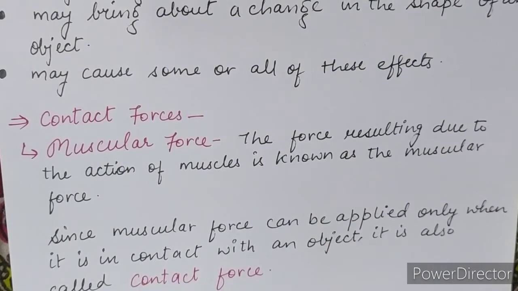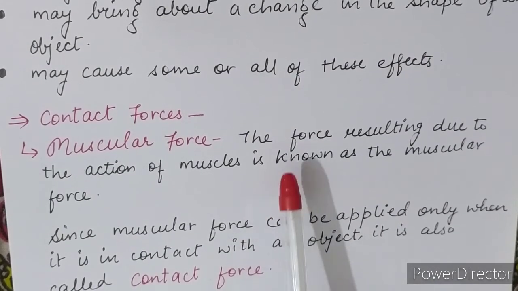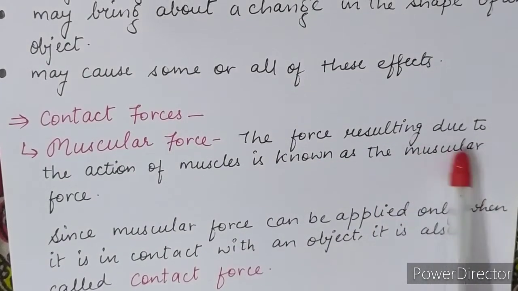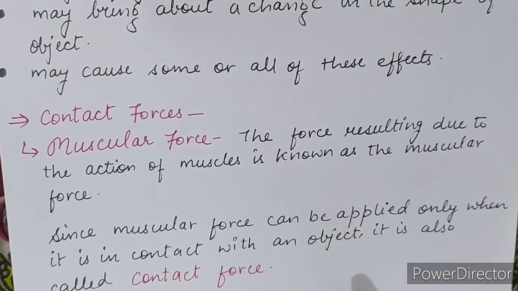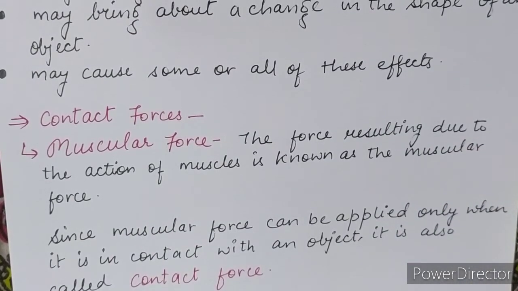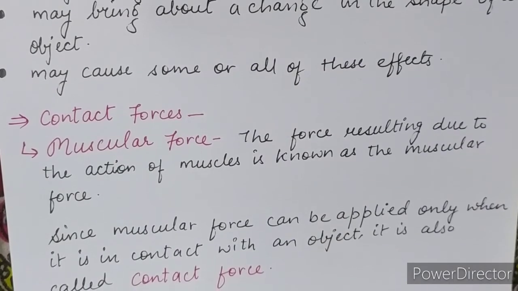There is one part of the contact force, that is the muscular force. The force resulting from the action of the muscles is known as the muscular force. Even animals apply this muscular force. For example, a bull cart.